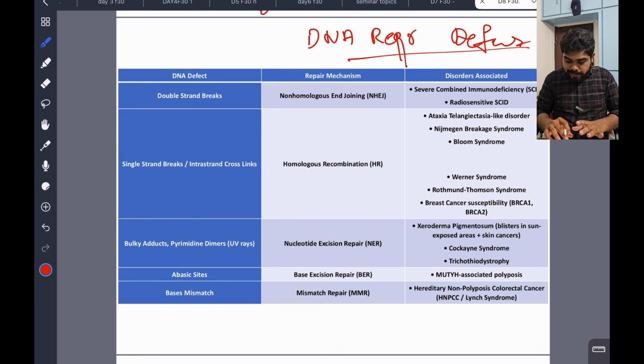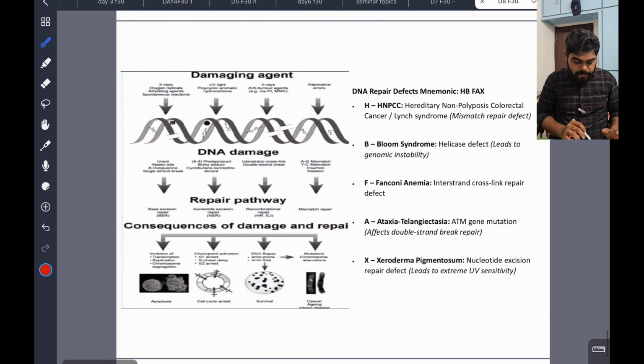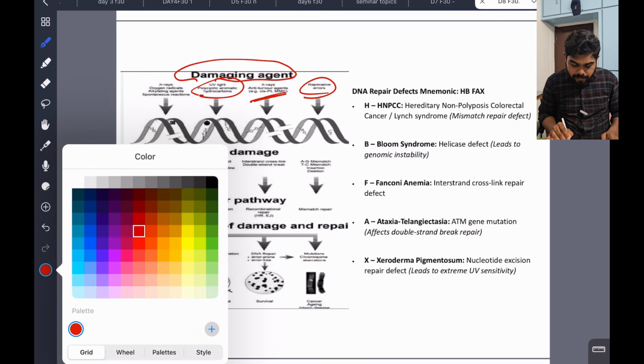Before seeing this box, we will go and see the next slide. You can see here there are some damaging agents. This slide is not that clear, but I am just telling in brief. These damaging agents like UV light, X-rays, or any replication error will cause some DNA damage.